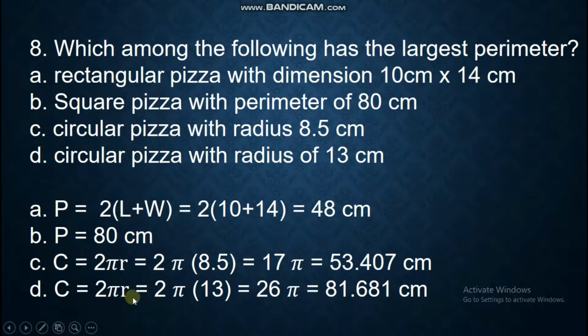Thus, you have 2 pi r, 2 times pi times 13 as the radius, you will have 26 pi, approximately 81.681 centimeters. A perimeter is actually the distance around a polygon. Now in this case, the answer is letter D. 81.6 is the highest and the largest perimeter. So you will have the answer D, circular pizza with radius of 13 centimeters.